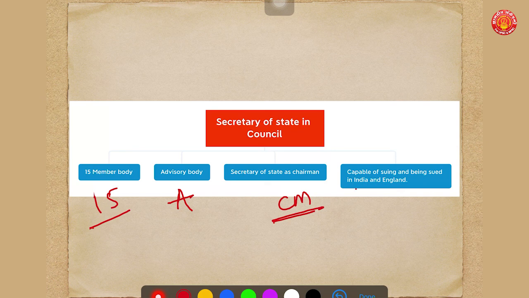So it was a kind of company body, able to sue or be sued in India and England.